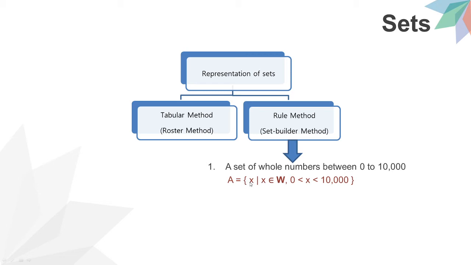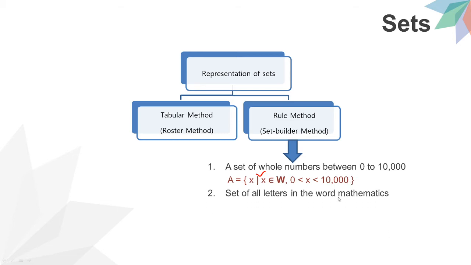A is equal to flower bracket open, x such that x, this symbol is called the such that symbol, x belongs to W, that is nothing but whole numbers, starting from 0 to 10,000, and close the flower bracket.